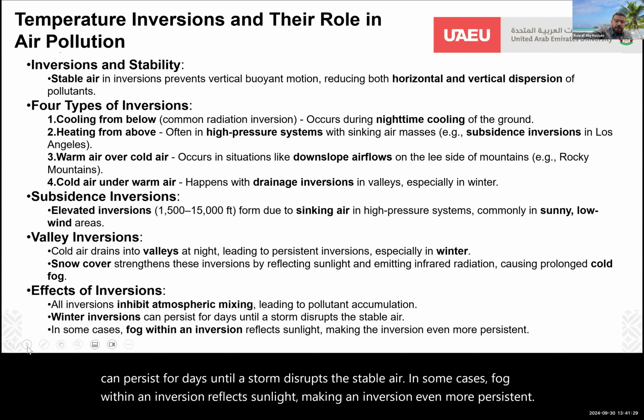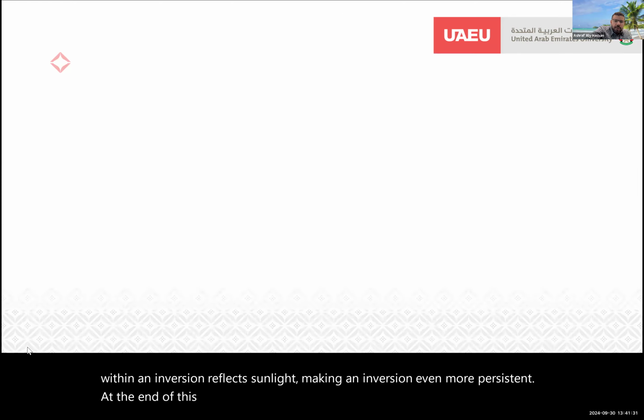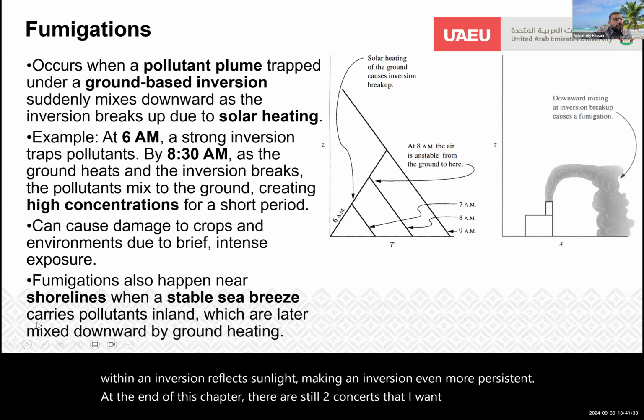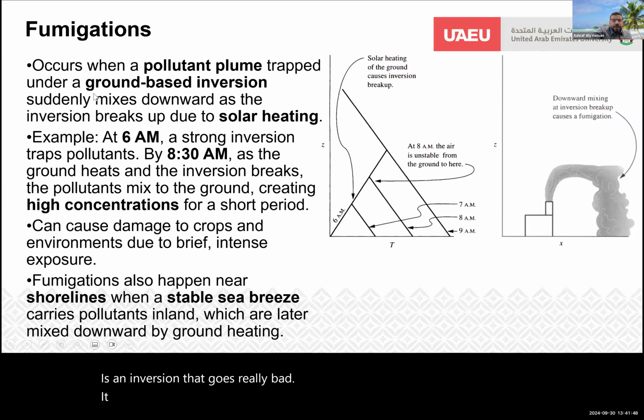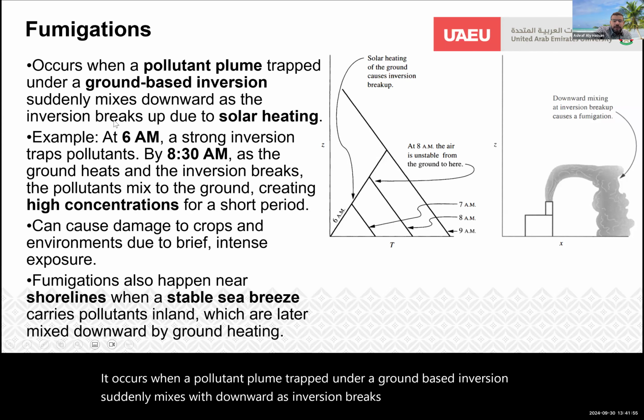At the end of this chapter, there are still 2 concepts that I want to cover, first of all fumigation. Fumigation, as you can see here, is an inversion that goes really bad. It occurs when a pollutant plume trapped under a ground-based inversion suddenly mixes downward as the inversion breaks up due to solar heating.